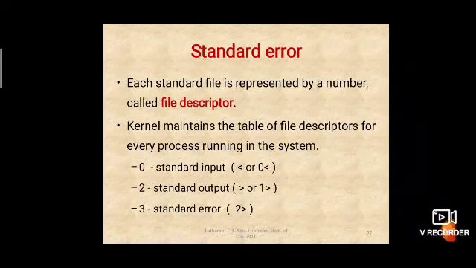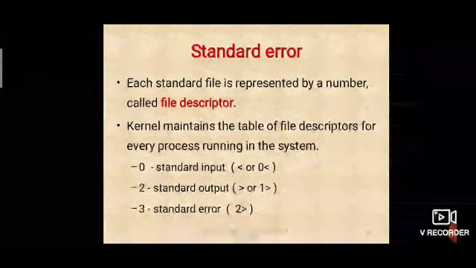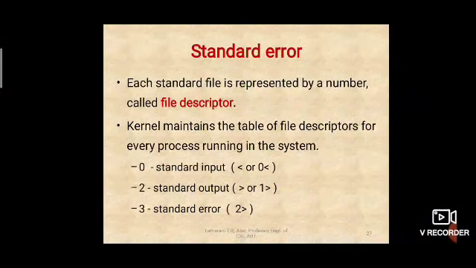Okay, let us look at the standard error, which is again by default connected to the monitor, the display screen. Each standard file is represented by a number. Each standard file, meaning standard input, standard output and standard error, is represented by a file descriptor.